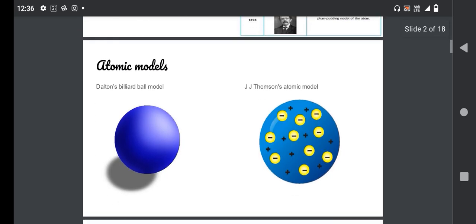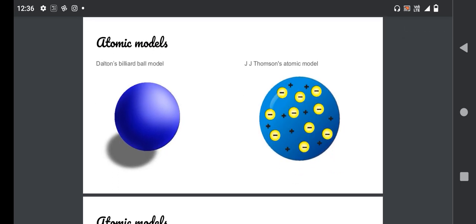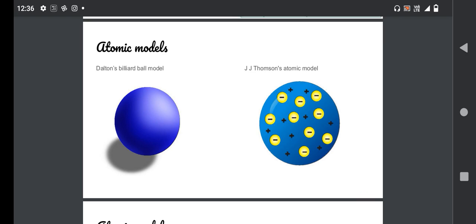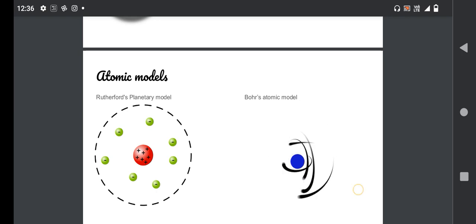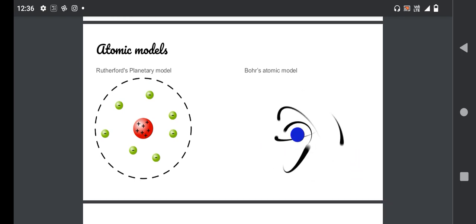The first one is Dalton's billiard ball model, second is J.J. Thomson's plum pudding model, third is Rutherford's planetary model, and fourth is Bohr's atomic model. Now let us discuss the very first atomic model, that is Dalton's atomic model.